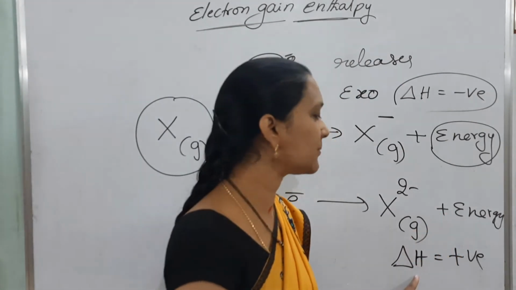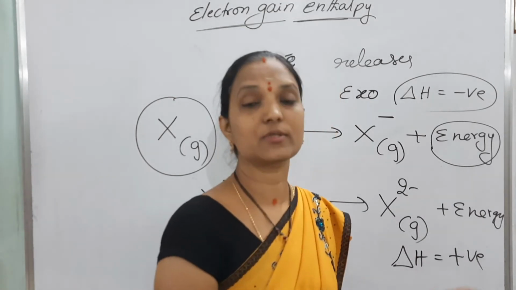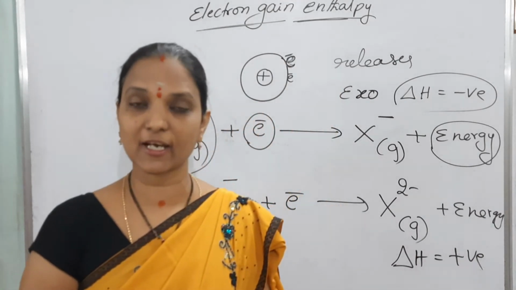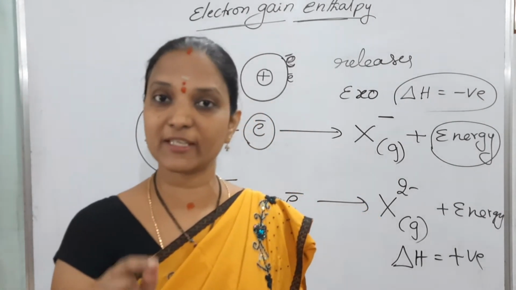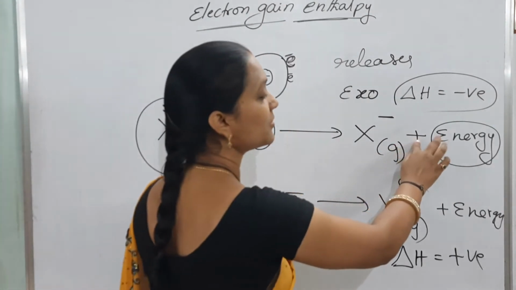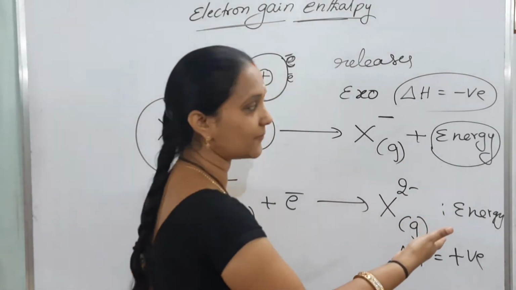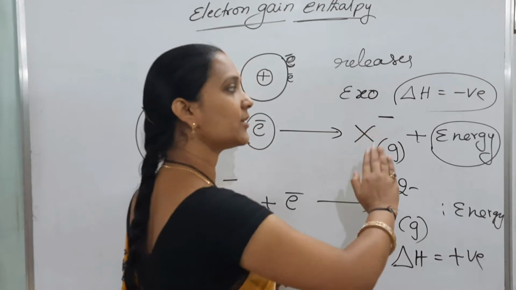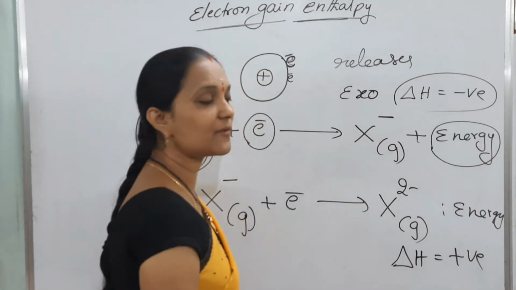Here negative, nothing but delta H is equal to that side. Delta H is positive. So in second electron gain enthalpy, delta H is positive. Or simply, second electron affinity is negative, because here positive means gained. This is negative, nothing but released. Or in terms of delta H, it is negative here, and here delta H is positive.